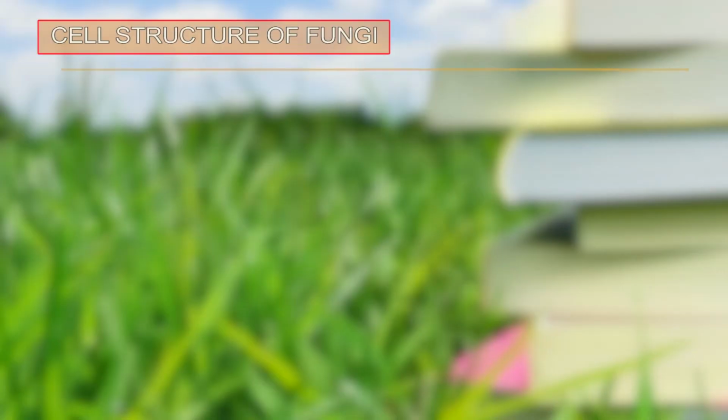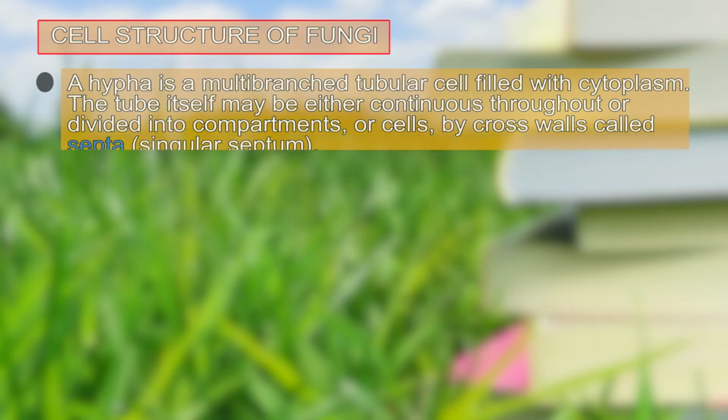Going on to the structure of the fungi, the basic structure of the fungi is the hyphae, or in singular we call it hypha. Hyphae is a multi-branched tubular cell filled with cytoplasm. The tube itself may be either continuous or divided into compartments by the presence of cross walls. These cross walls are known as septa. Singular, we call it septum.